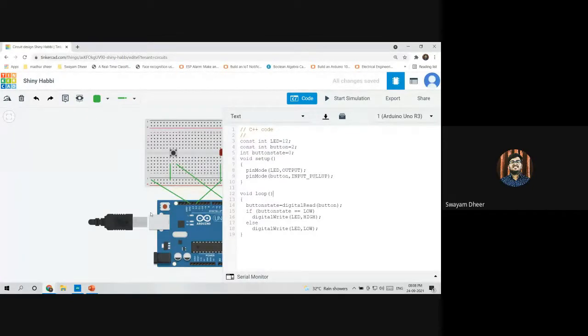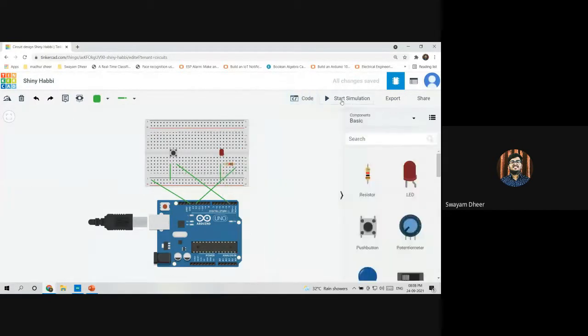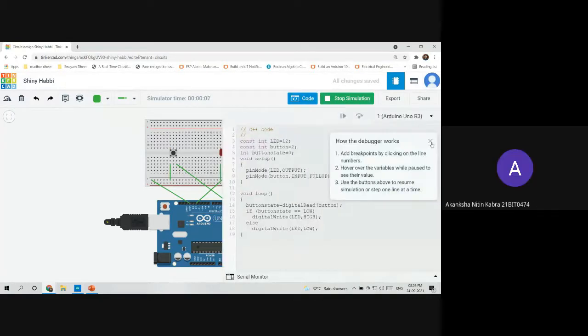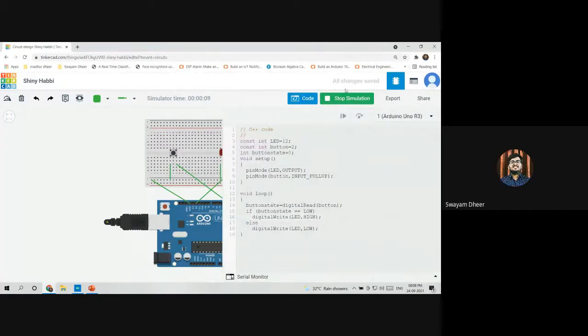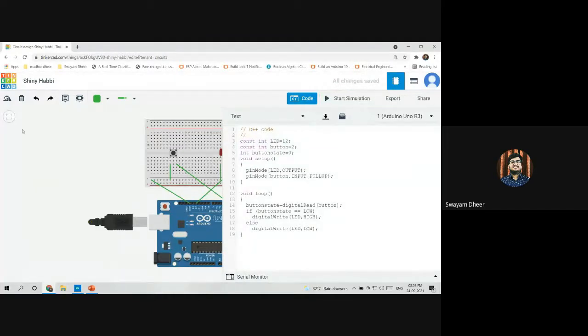So now I'll run the program. You just need to click on start simulation. It's nothing difficult in that. Can you show the code again? There's something wrong. Yeah, once again, can you just display it once? Yeah, sure. I'll stop the simulation.